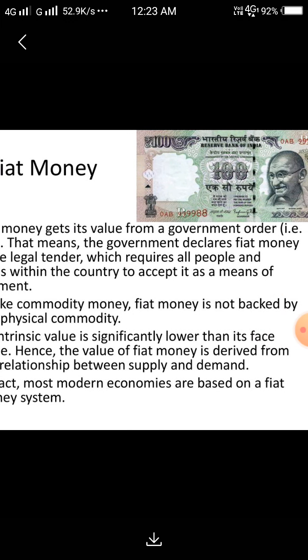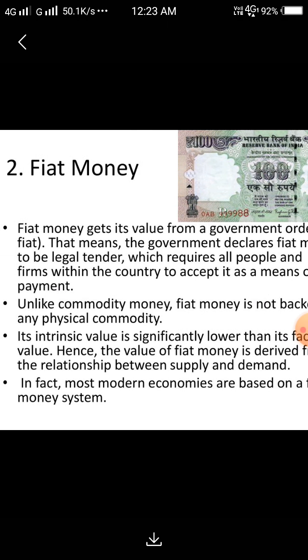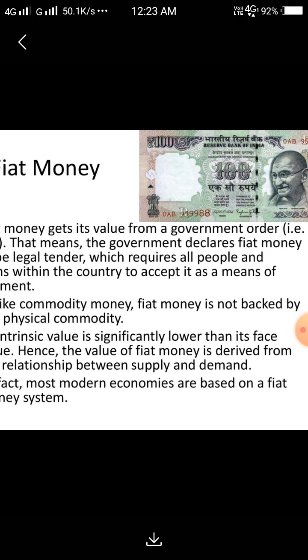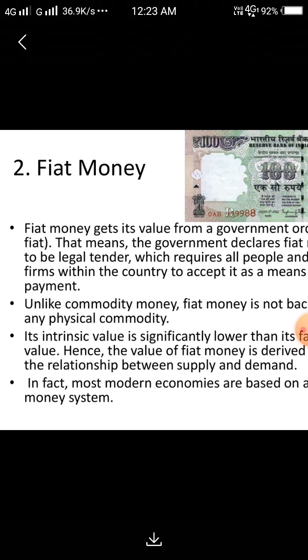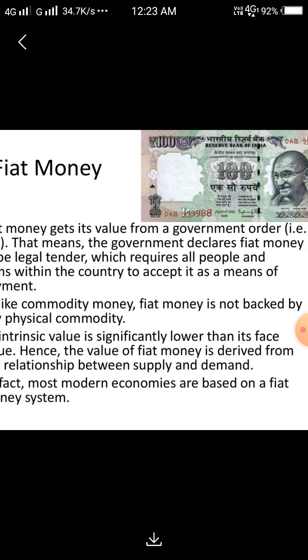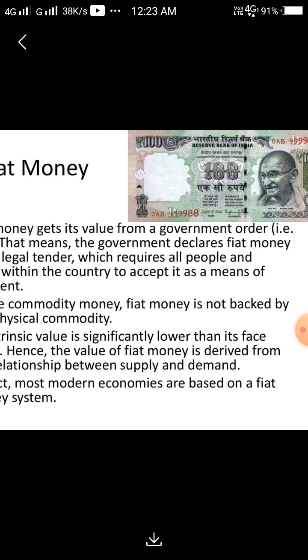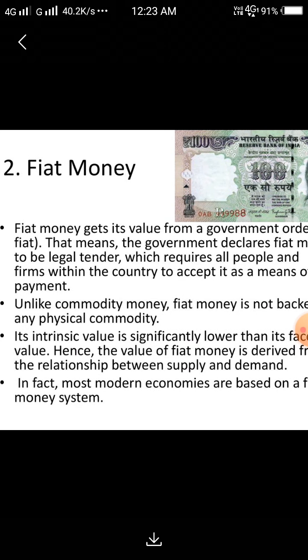Unlike commodity money, fiat money is not backed by any physical commodity. Its intrinsic value is significantly lower than its face value, meaning the commodity value is very little. Hence, the value of fiat money is derived from the relationship between supply and demand. In fact, most modern economies are based on fiat money systems.